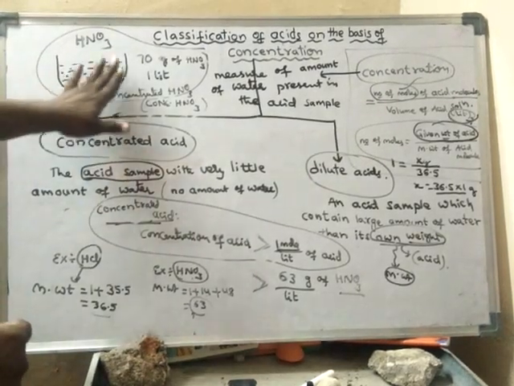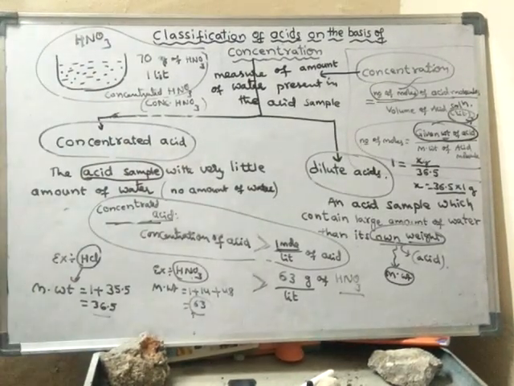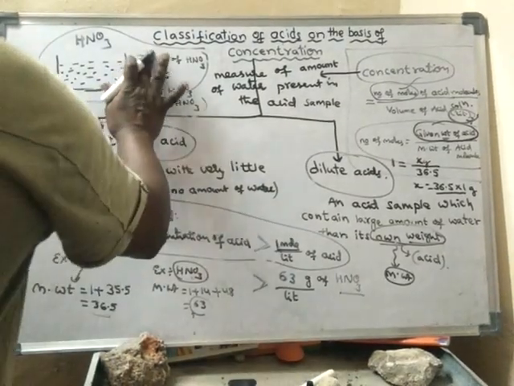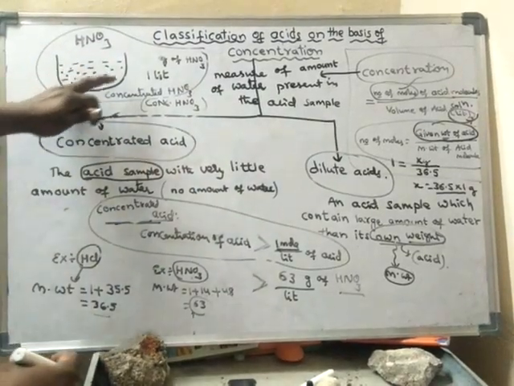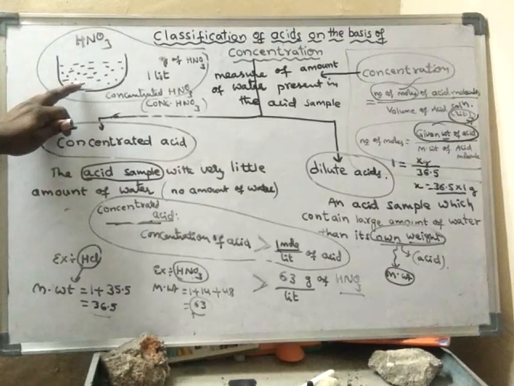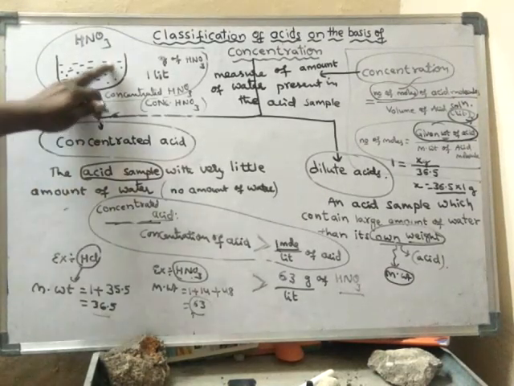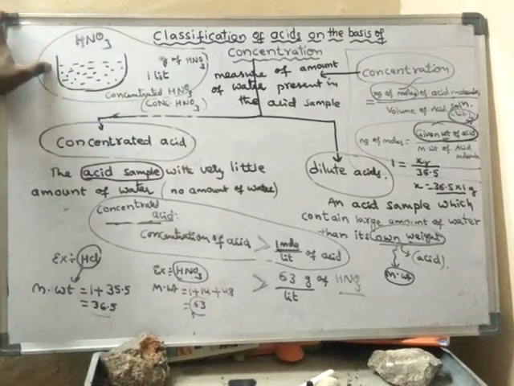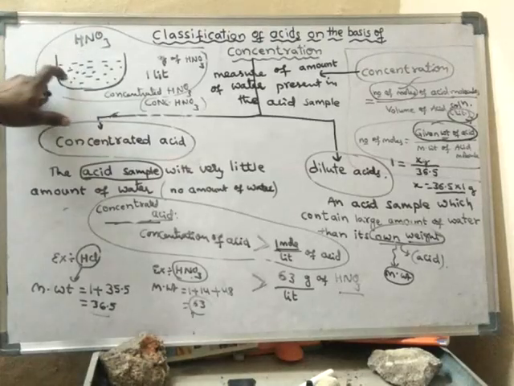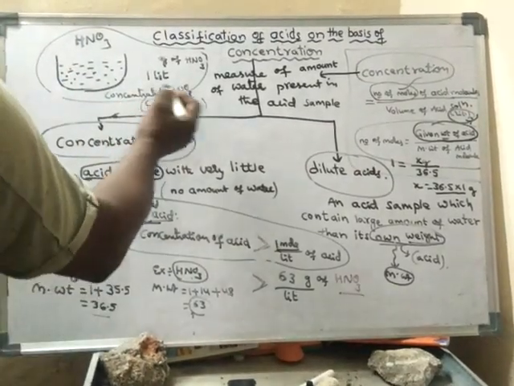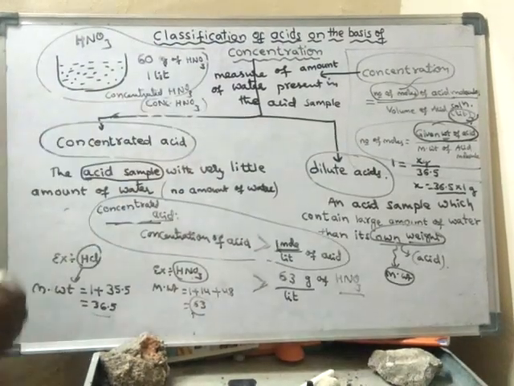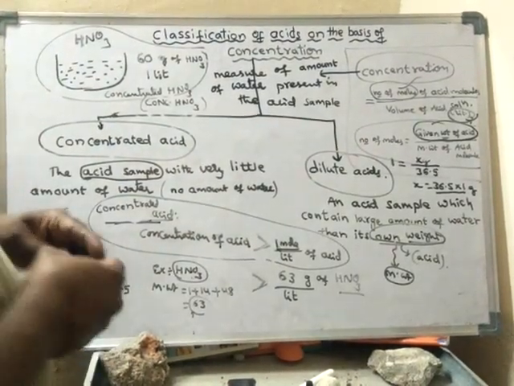Suppose I have an HNO3 solution. Now in this HNO3 solution, it should contain HNO3 as well as water. Suppose I weigh all the HNO3 present in it, and it weighs only 60 grams per liter of solution.